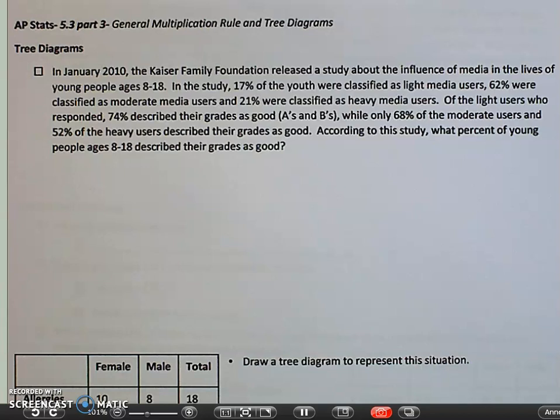Hey everyone, this is our last installment of Chapter 5, Section 3, Part 3. It's a doozy. We're talking about tree diagrams, so let's dive right in.